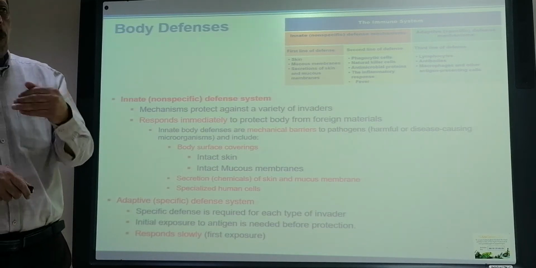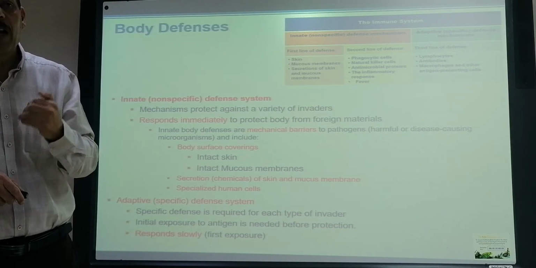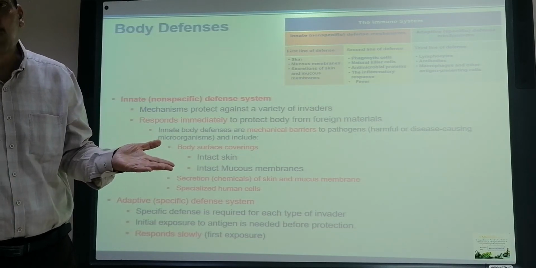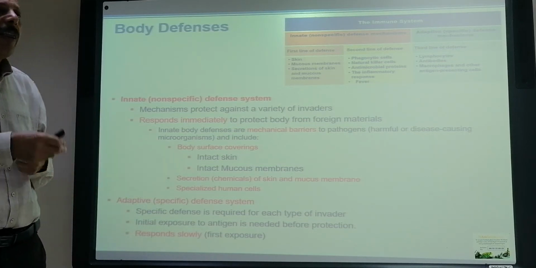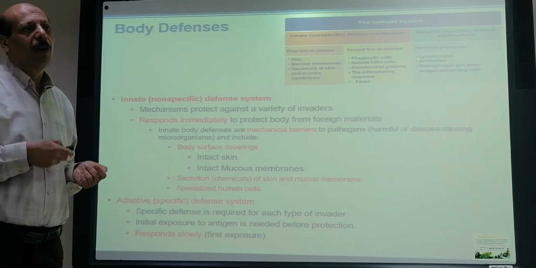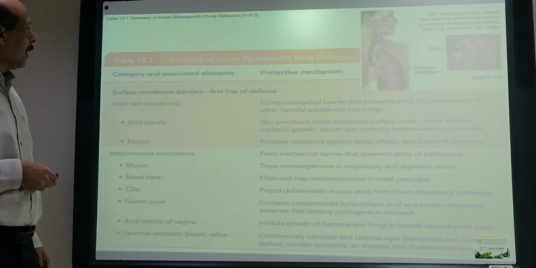It will be developed after exposure to that antigen. It will not be developed without exposure to that antigen. Our immune system responds to that antigen by developing new antibodies.